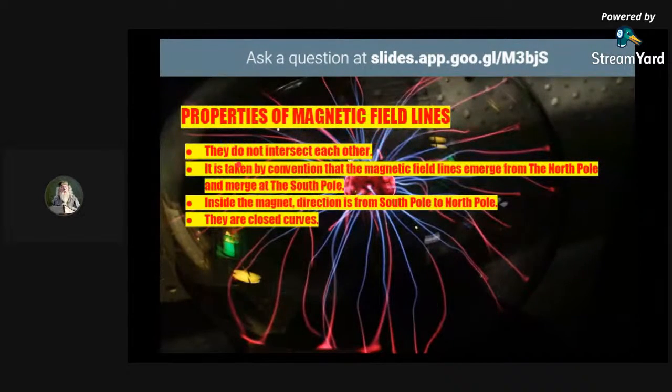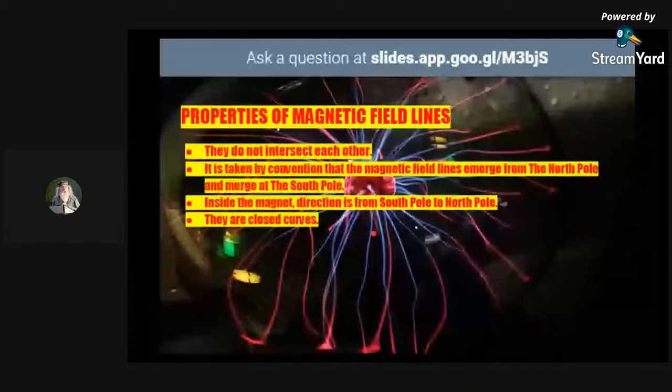Why can the magnetic field lines not intersect each other? Write your answer in the chat. Let me see who gives the proper answer.